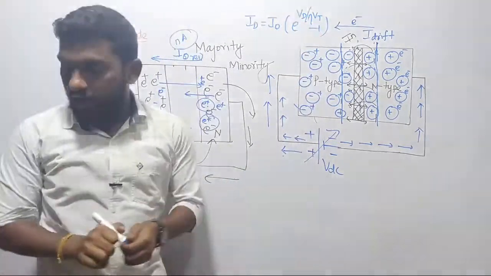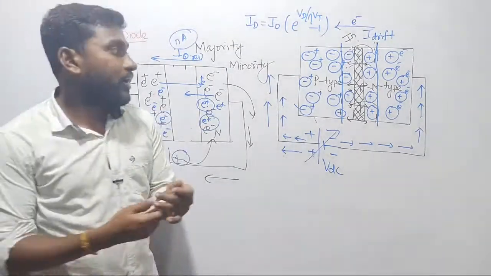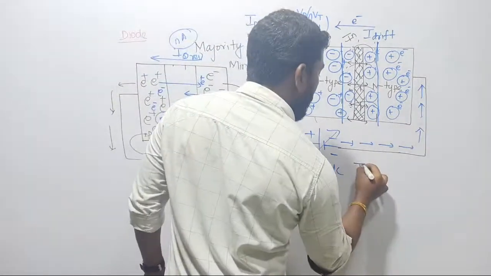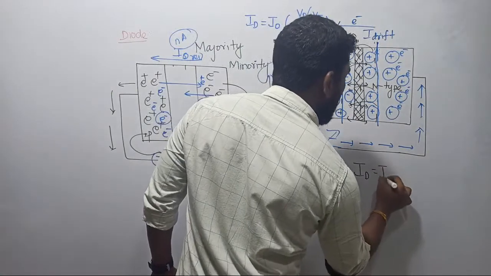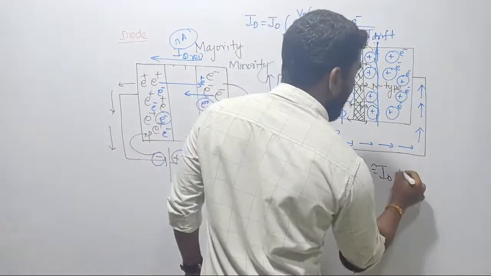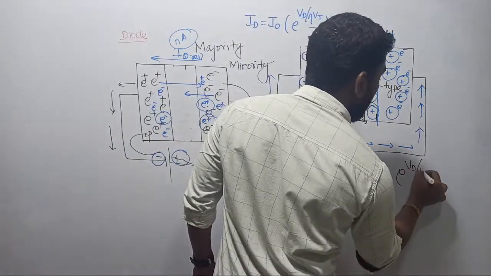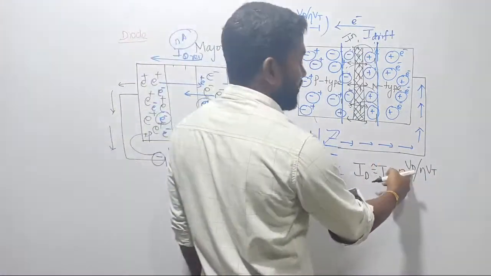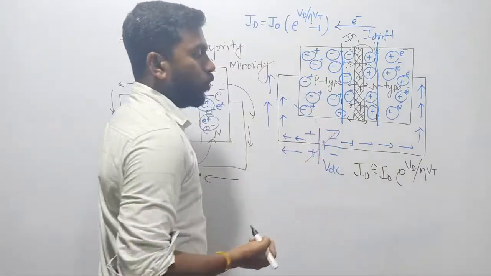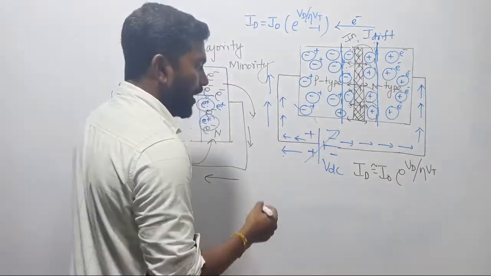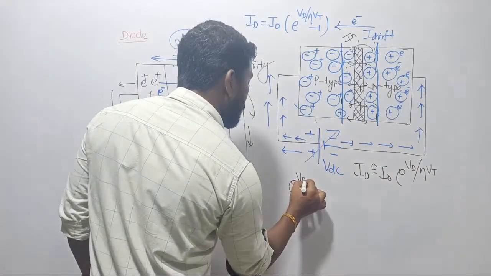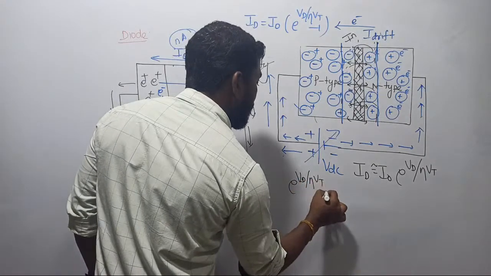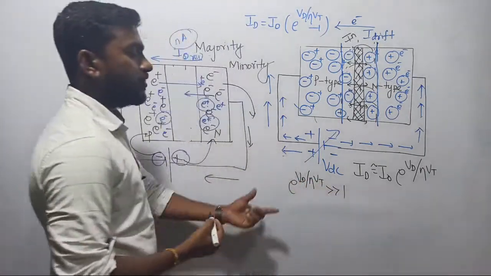Now in forward bias, the value of Id is approximately equal to the value of I naught into e power Vd upon eta times of Vt. Why? Because the value of Vd, the voltage drop across the diode, is positive, and I can say the value of e power Vd upon eta times of Vt is far away from the value of 1 in case of forward bias.